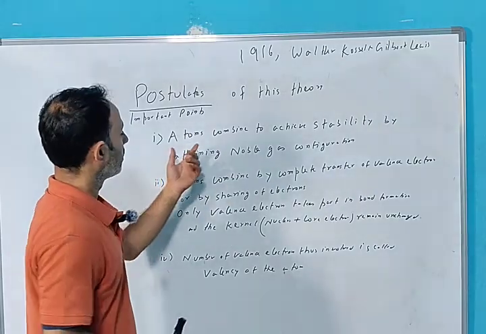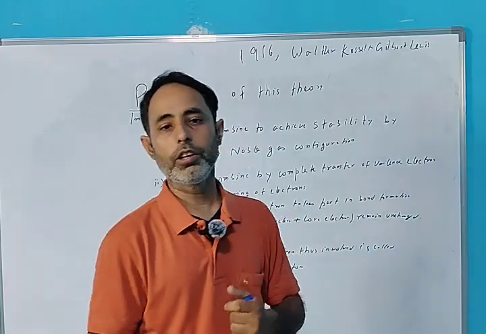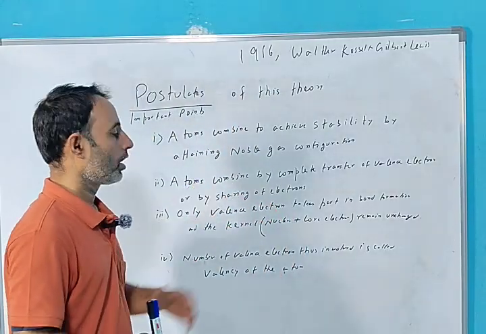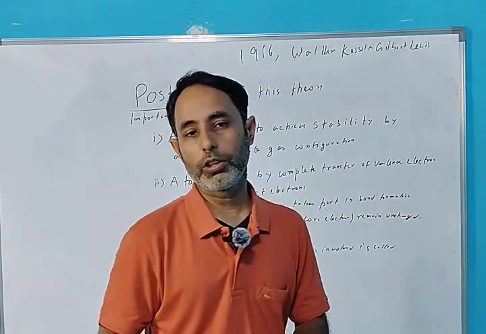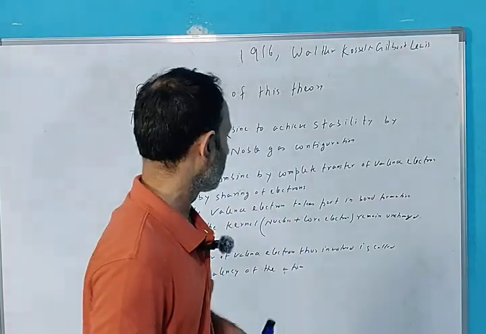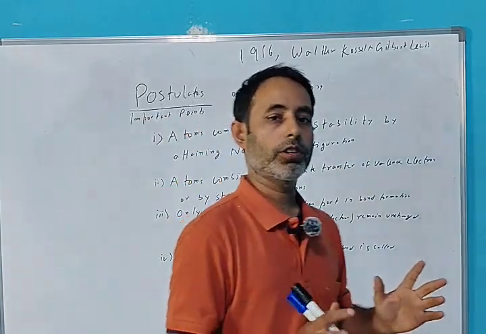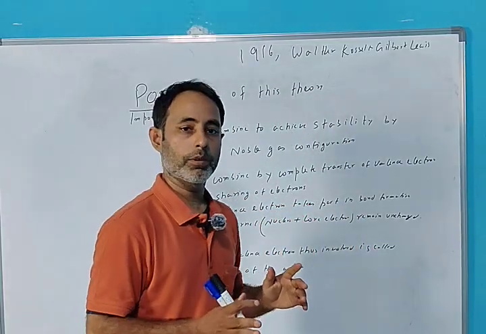The first one is atoms combine to achieve stability by attaining noble gas configuration. Second, atoms combine either by complete transfer of electrons or by sharing of valence electrons. The third one is only valence electrons take part in formation of bond and the kernel remains unchanged.